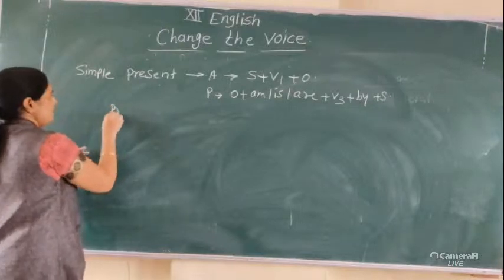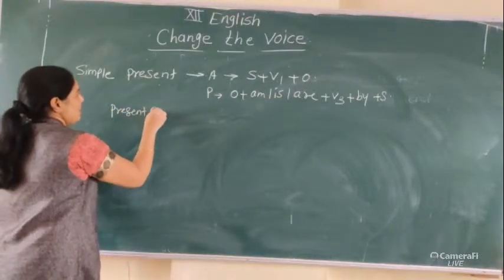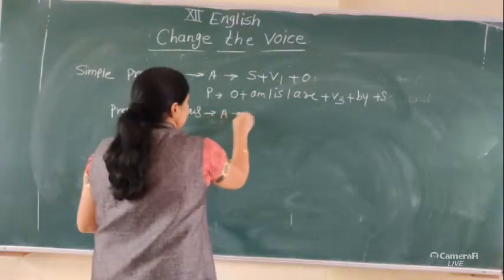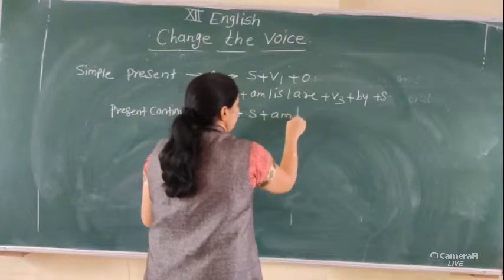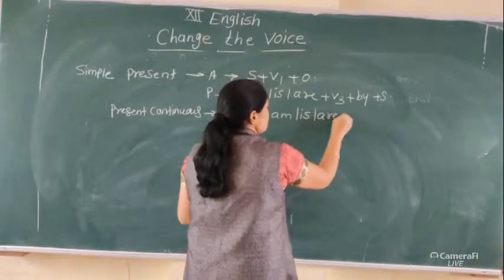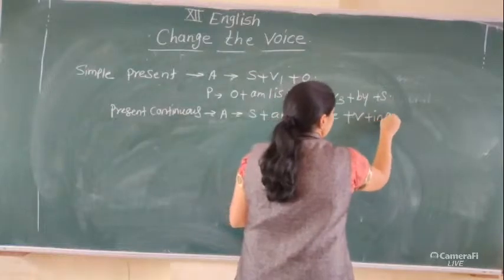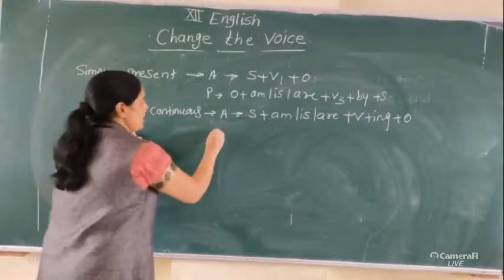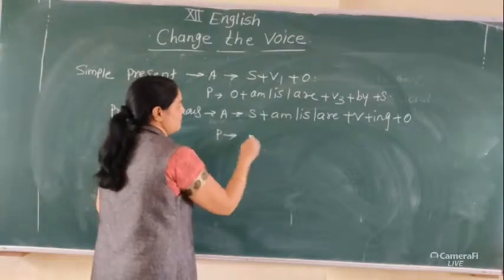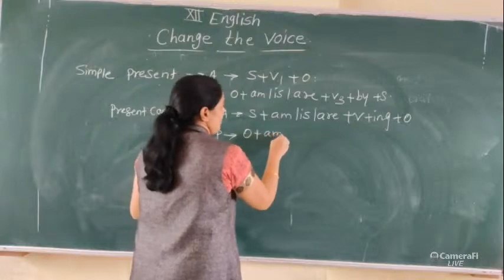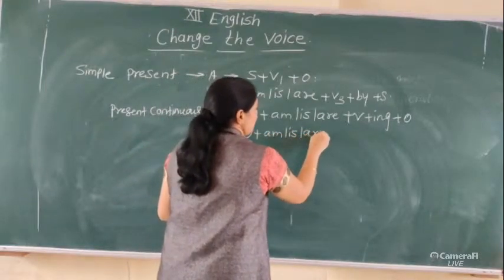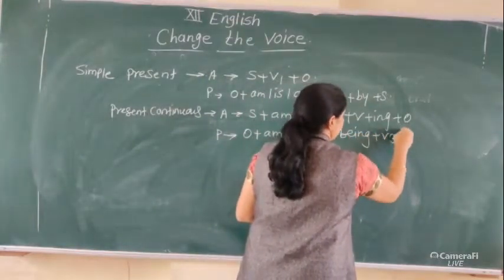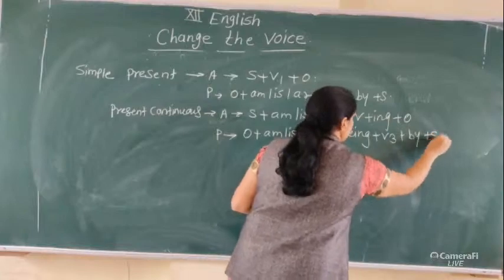Then present continuous tense, active voice: subject plus am, is, are plus verb-ing plus object. When converting it into passive: object plus am, is, are plus being plus V3 plus by plus subject.